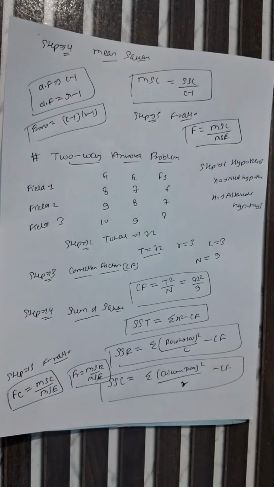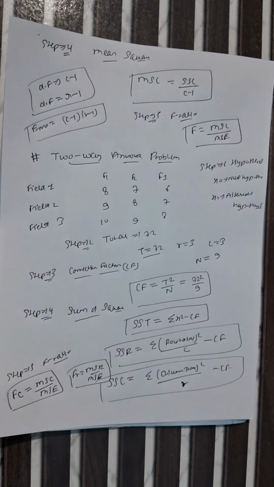First, we understand what a Latin square design is. A Latin square design is used when three factors affect the result. First one is treatment, second one is row, and third one is column. Each treatment appears once in every row and once in every column. This removes the effect of rows and columns.